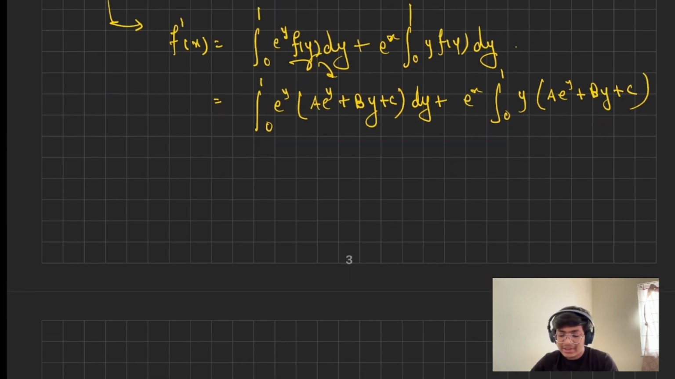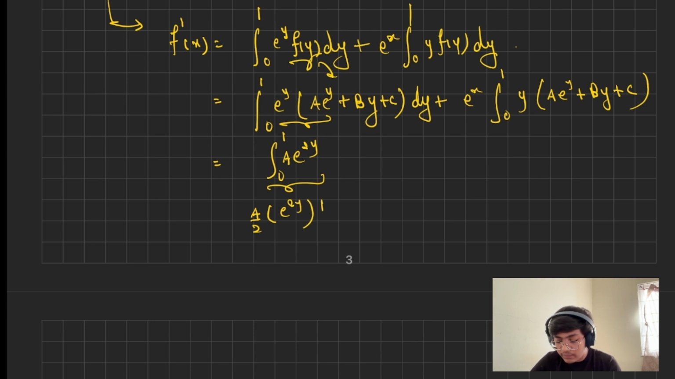So now the integration is quite simple. Here the integration is of a e^(2y) from 0 to 1, which will directly yield a by 2 into e^(2y) going from 0 to 1, which is nothing but a by 2 into (e squared minus 1).